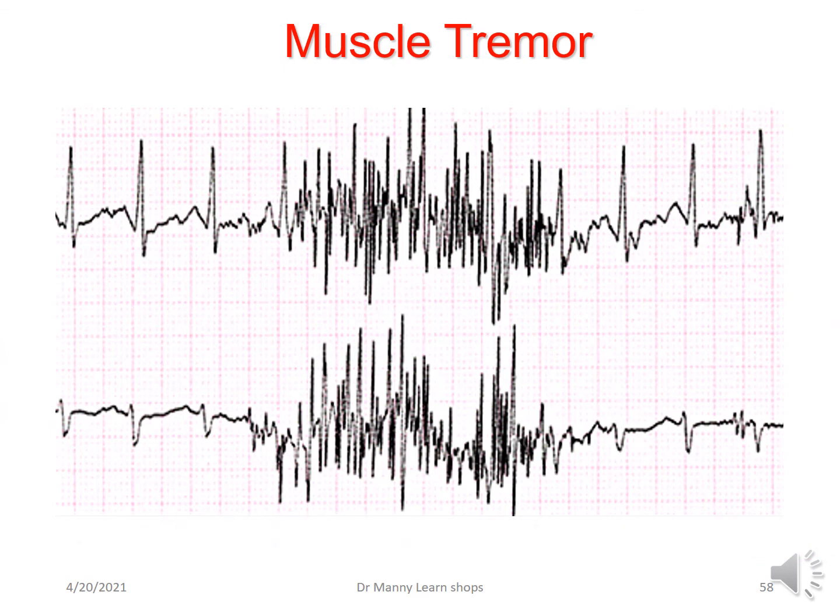Then you've got muscle tremor, which is also referred to as somatic tremor. Basically, you might have someone who's cold, they're shivering. You might have someone with Parkinson's disease or a neuromuscular tremor, which they can't control. If that's the case, then you're going to have problems getting your ECG. But there are things that you can do to eliminate certain forms of artifact.